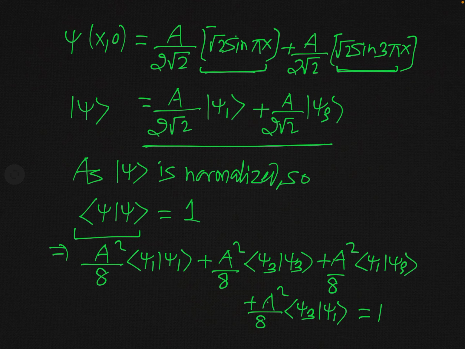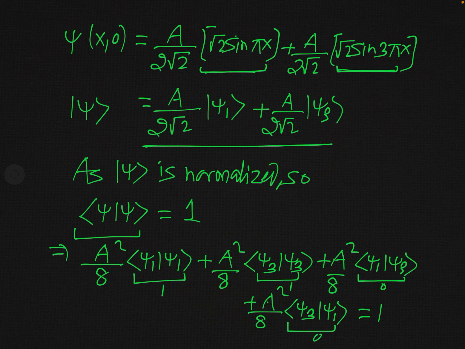But since each eigenfunction is normalized, this will be 1 and this will be 1, and simultaneously you also know that these eigenfunctions are orthogonal too. So in accordance with the orthogonality condition, this product will be 0 and this product will also be 0.